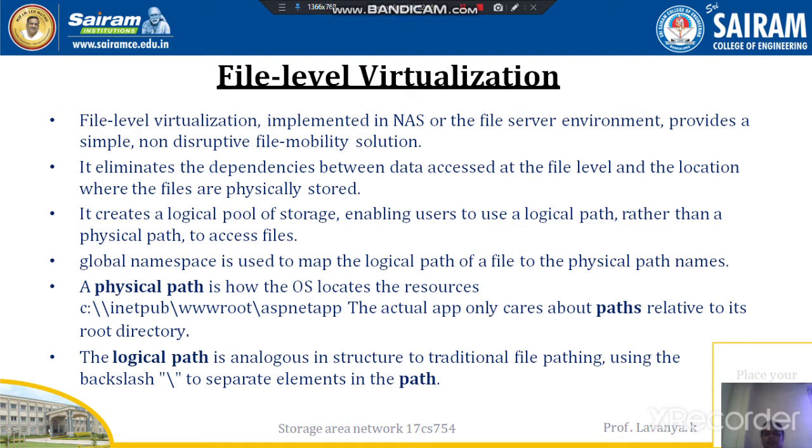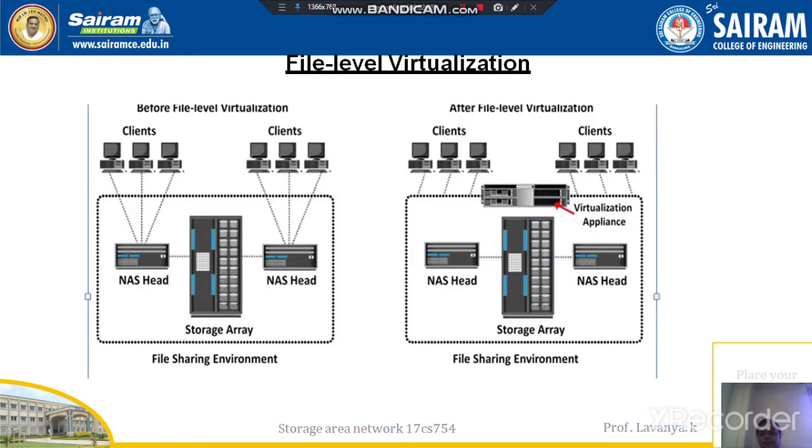Then we move on to file level virtualization. How does this file level virtualization work for sharing files, before and after? Before, what consequences do we have, and after, what are the benefits we are going to get from these two environments, either NAS or a file server environment?